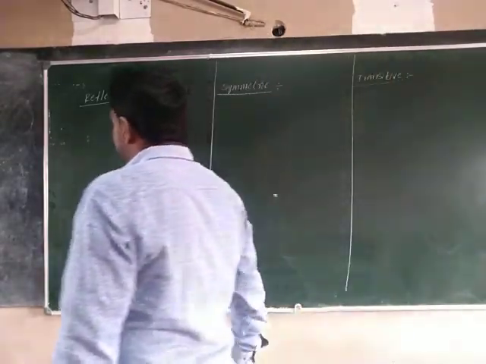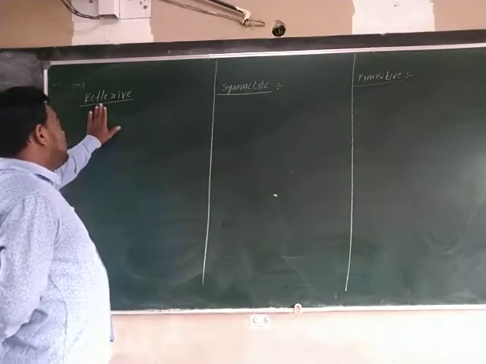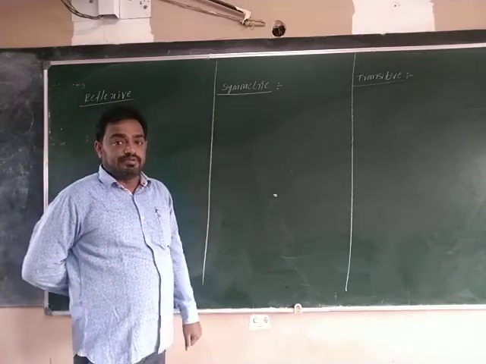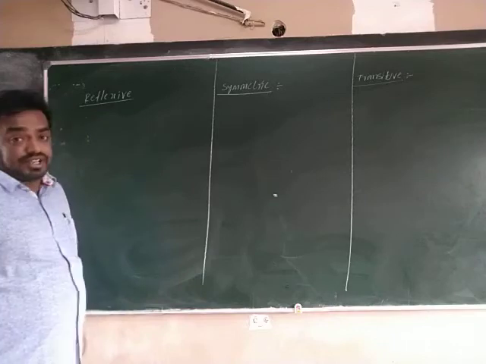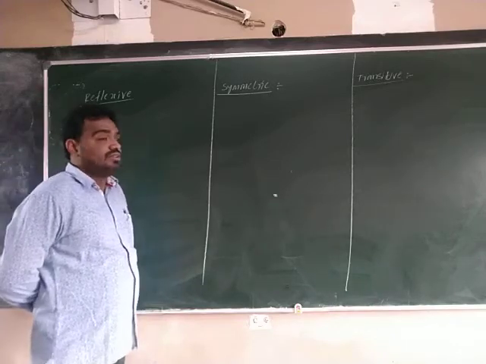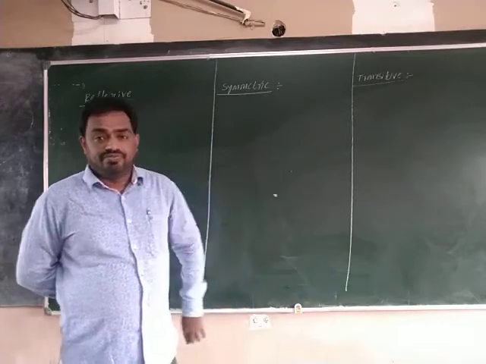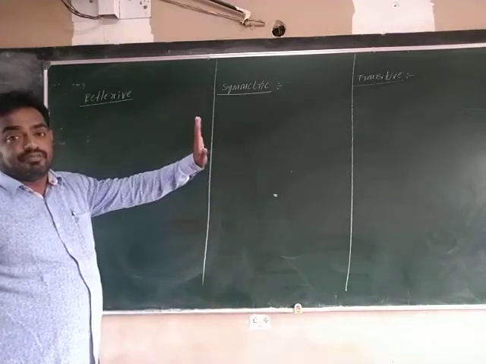Next, most important types of relations: reflexive, symmetric, transitive. These are very, very important. See, what is the definition of a reflexive relation? When is the relation called reflexive? These definitions are also very, very important.